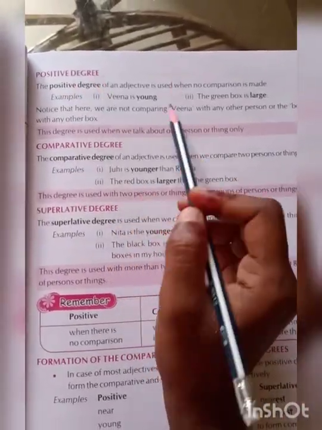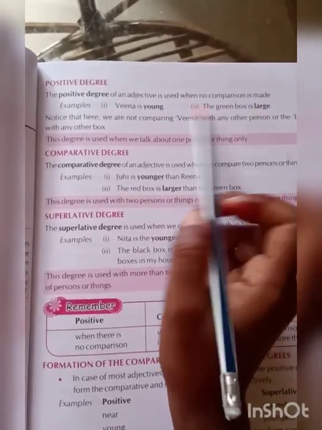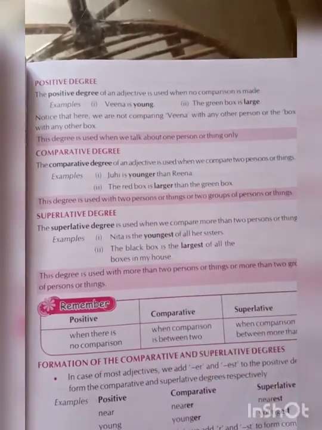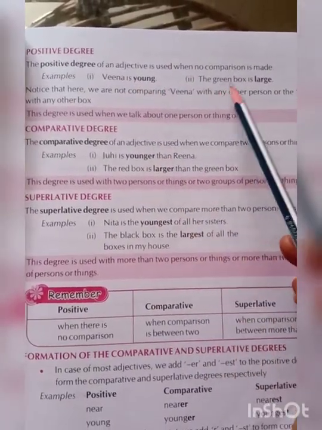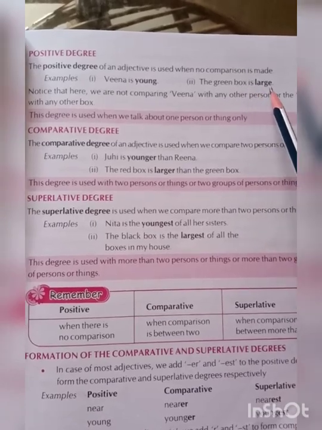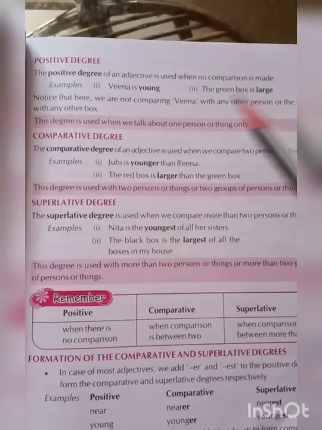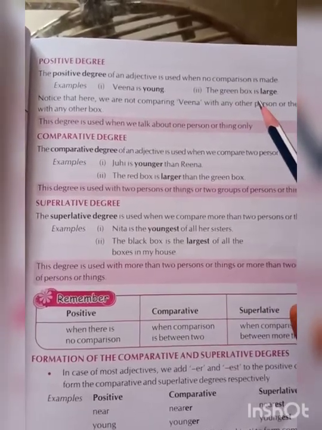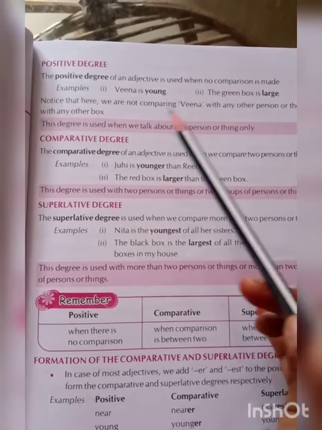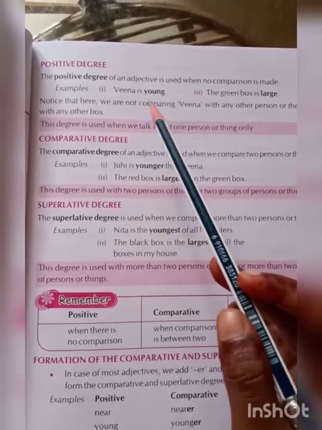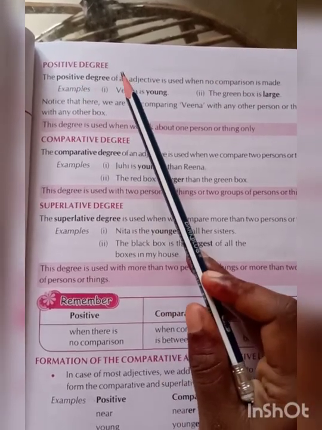Positive degree. Here no comparison is made. Look at the example. Veena is young. Next, the green box is large. Here, is there any comparison? No, there is no comparison in these 2 sentences. So, these 2 sentences are examples for positive degree.